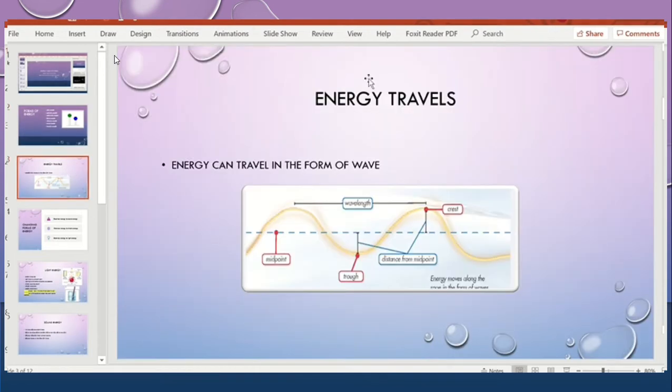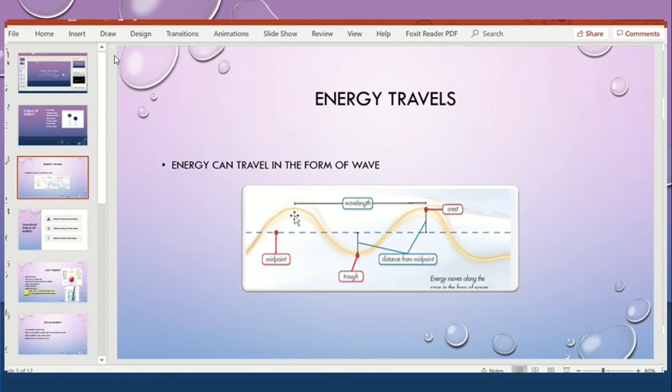This is how energy travels. I explained in the class in very detail on the board by making the picture and telling you about the trough and crest, that energy travels in the form of waves. Only the light energy travels in a straight line. Sound energy travels in the form of a wave.